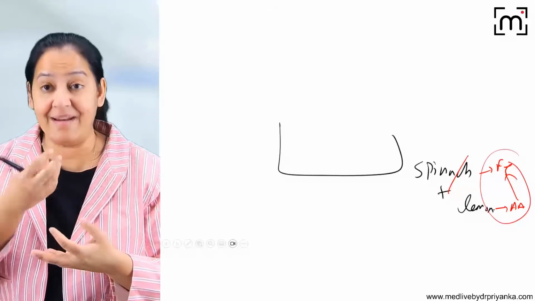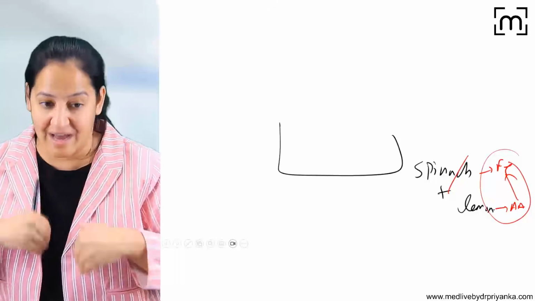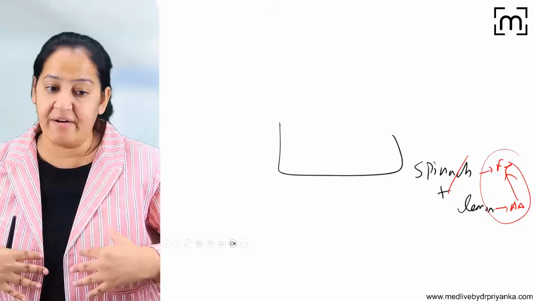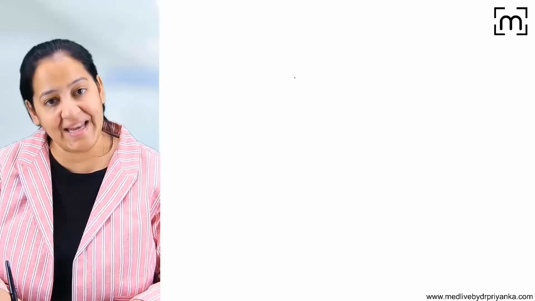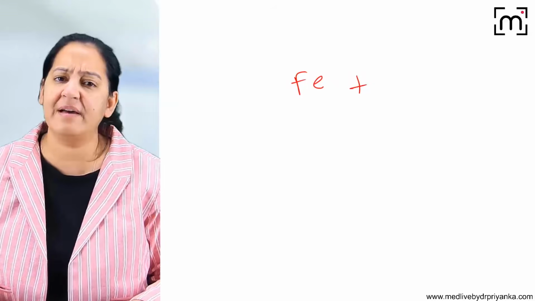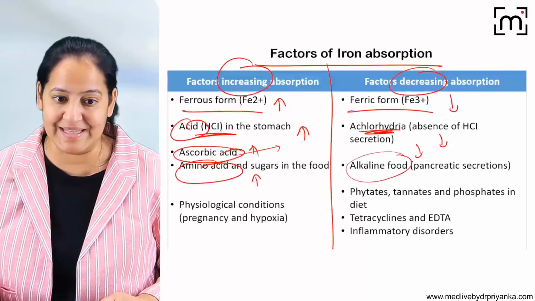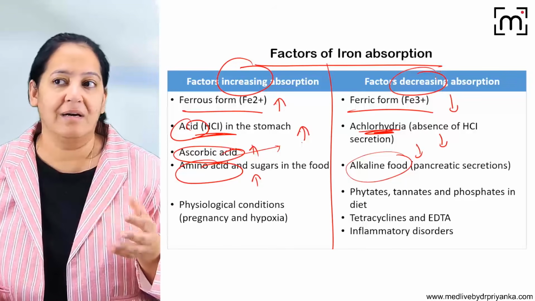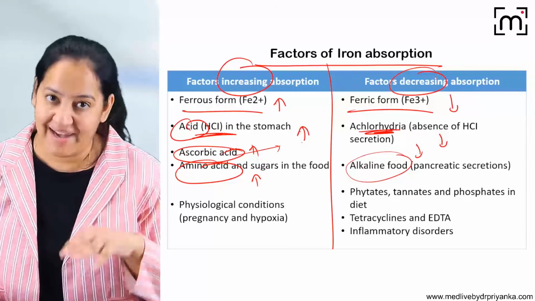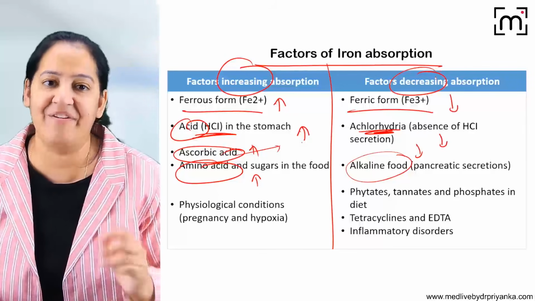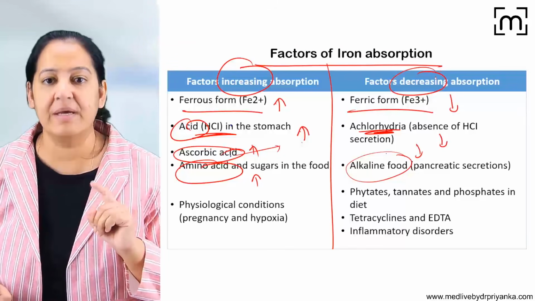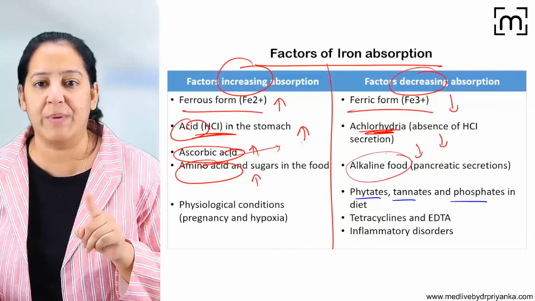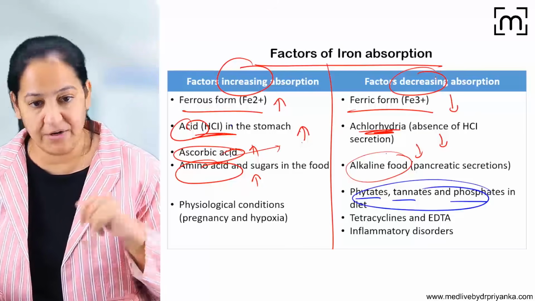So if I'm taking iron and along with that I'm taking acid also, that iron will get converted from ferric to ferrous very quickly and absorption will be better. So whenever you are taking any iron diet, mix it with acid. Ascorbic acid is the best. You can sprinkle lemon over anything which contains iron, like spinach or green leafy vegetables. Ascorbic acid and amino acid increase absorption and alkaline food reduces it. And phytates, tannates and phosphates form chelates with the iron. That's why they reduce the iron absorption.